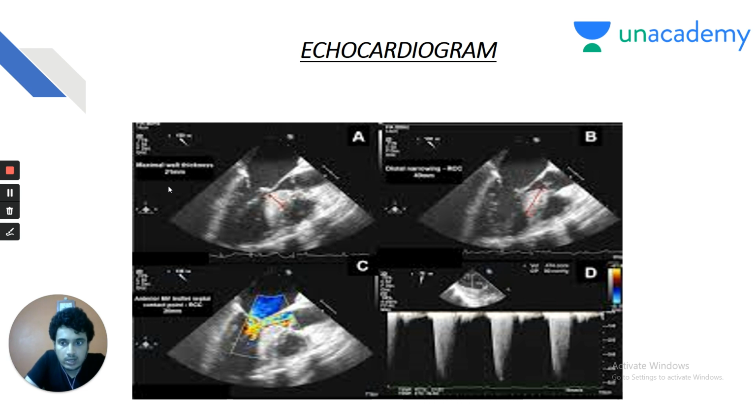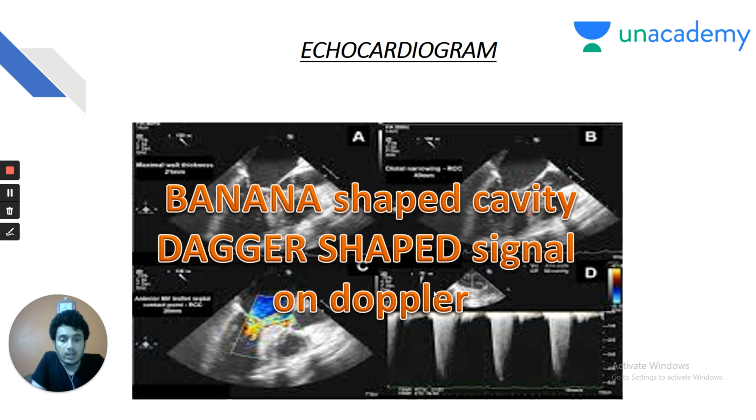So here is an echocardiogram. Again, my dear friends, echo is the investigation of choice to diagnose HOCM patients, where you see asymmetric septal hypertrophy and a banana-shaped ventricular cavity occluding the ventricular cavity, and there is left ventricular outflow tract obstruction. And again, this can be a potential question, my dear friends. The Doppler findings in HOCM patients: there is a dagger-shaped signal on Doppler with a banana-shaped cavity on echocardiography. So this can be an important image-based question.